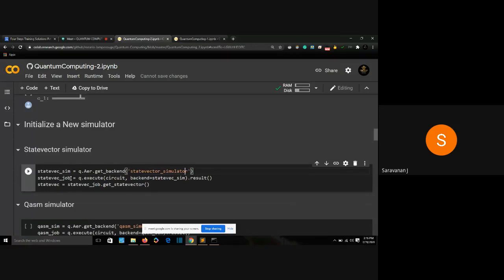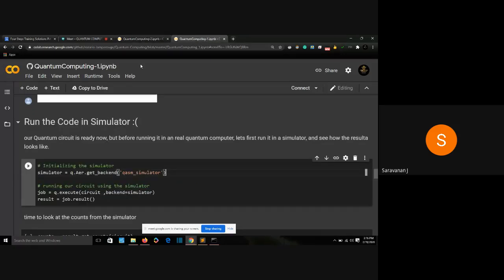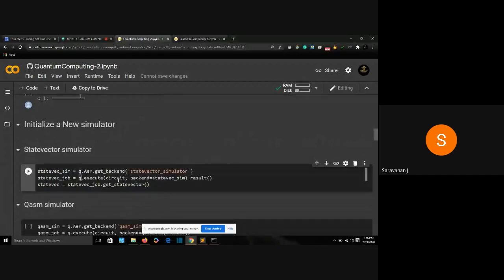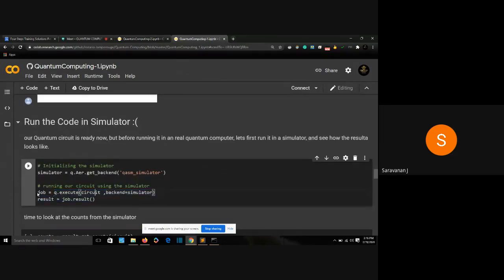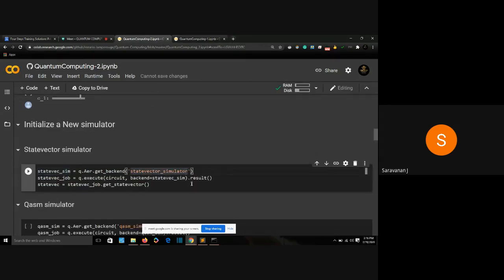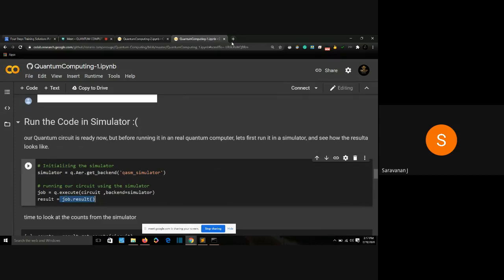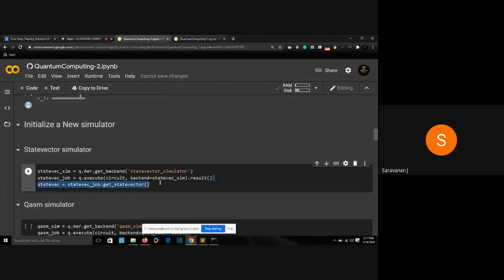Then, here I said job. I declared a variable called job and said q.execute circuit, backend equals simulator. I'm going to do the same thing. q.execute, the circuit is passed, backend equals statevector simulator. And another change is, here I said job.result. I declared a new variable called result and then I said job.result. Over here, I'm right away saying dot result. It's fine. The two things are the same. Using that variable and getting job.result, and saying dot result at the same part, both are fine.